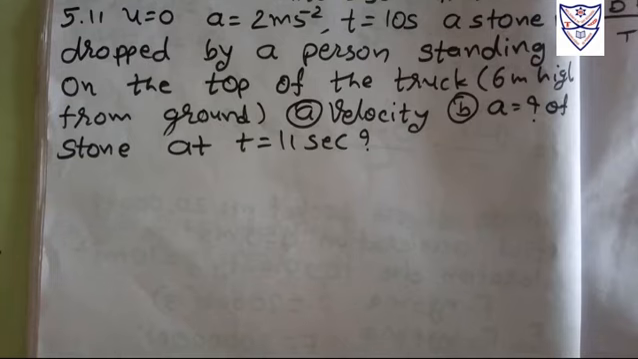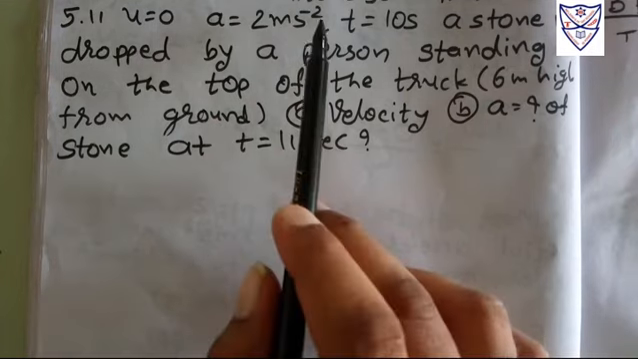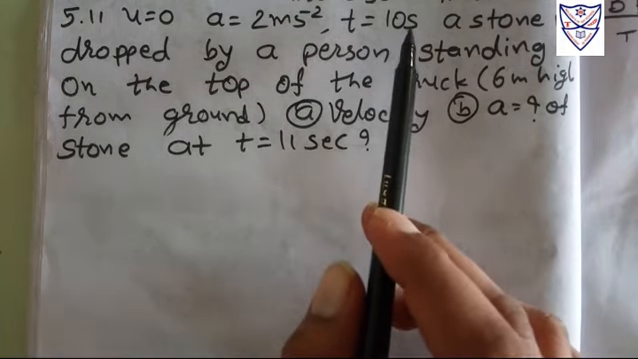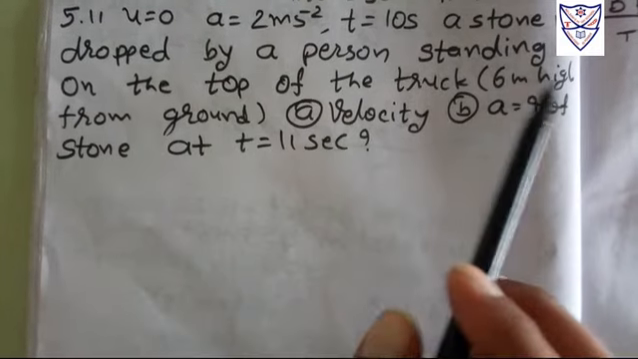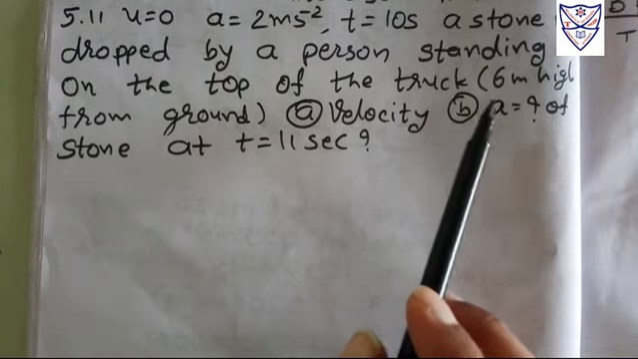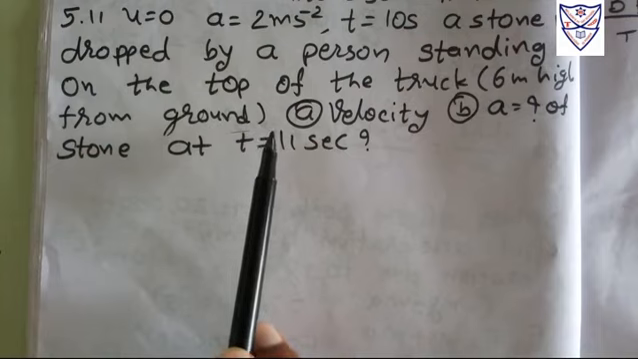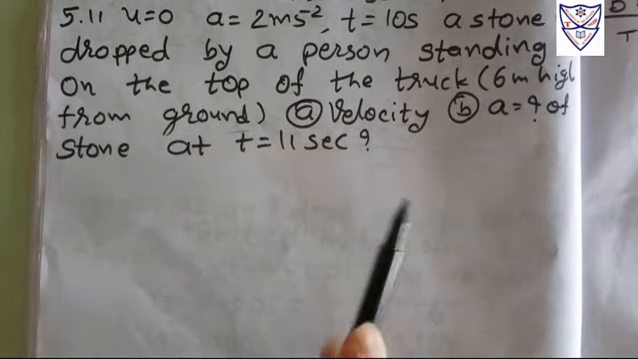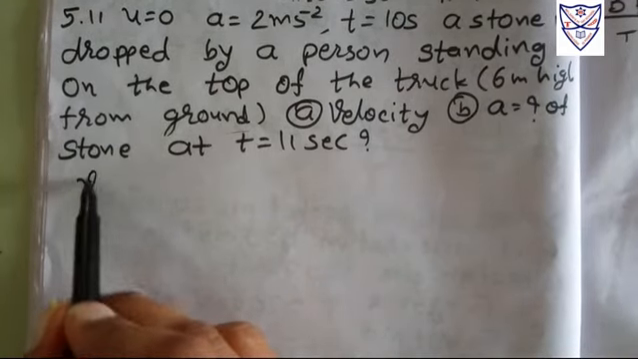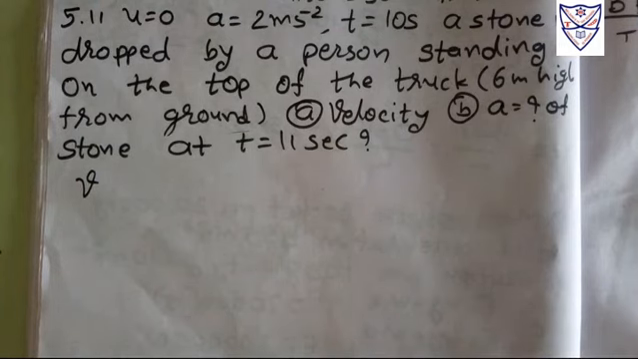In this numerical, the initial speed is 0, the acceleration of the stone is 2 meter per second squared, and the time is 10 second. A stone is dropped by a person standing on the top of a truck, which is 6 meter high from the ground. We have to find the velocity first, right? So see here, that stone is just doing projectile motion, right? Because of projectile motion, we have two components of velocity, right?